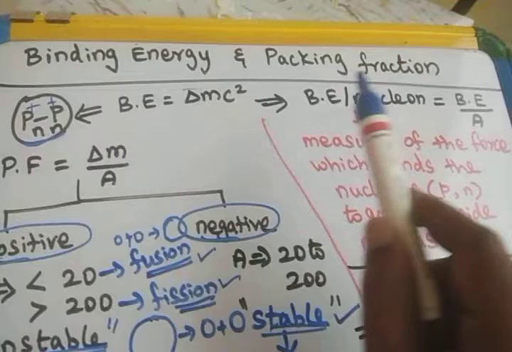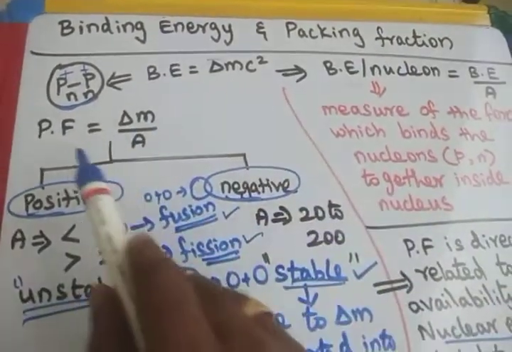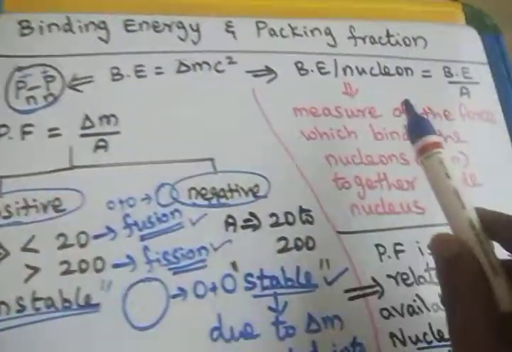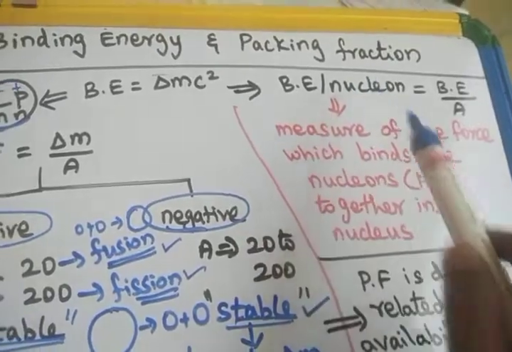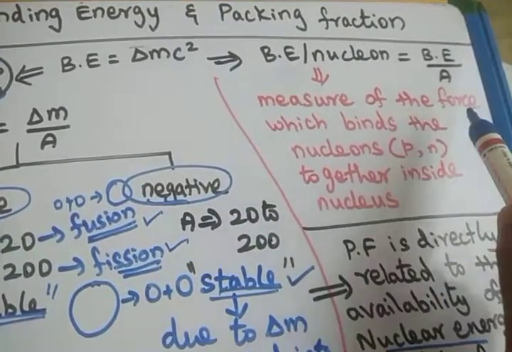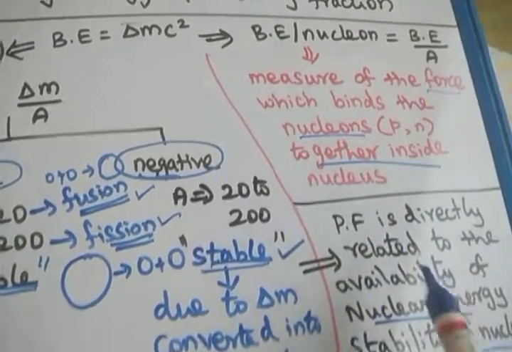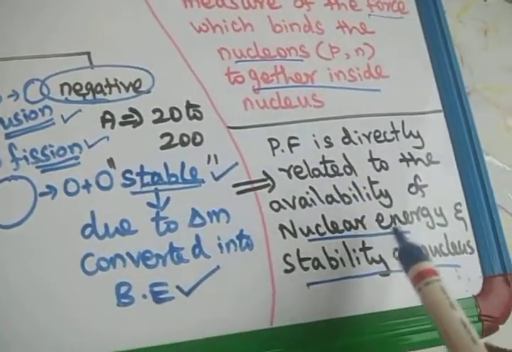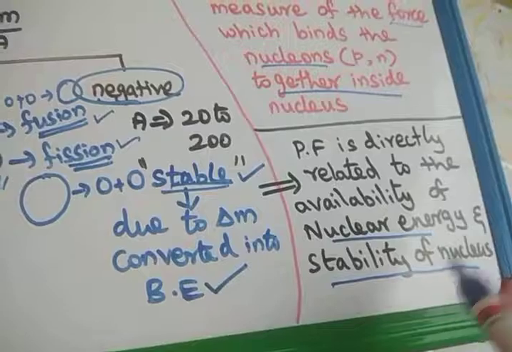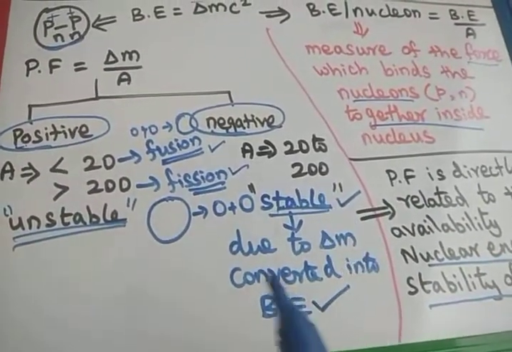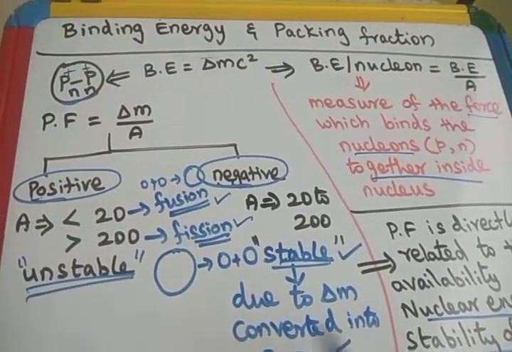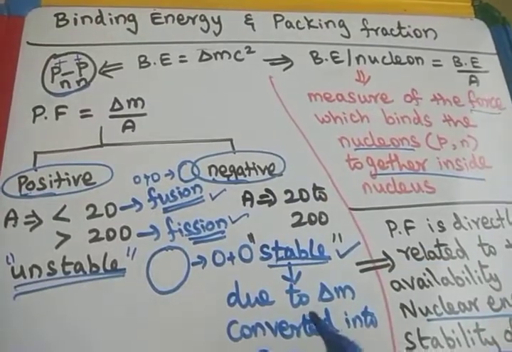So what is binding energy? What is packing fraction? What is the definition of packing fraction? What is the definition of the binding energy per nucleon? It represents the extra force which makes the nucleons bind together. Packing fraction explains the nuclear energy and stability, with unstable and stable cases corresponding to positive and negative values.